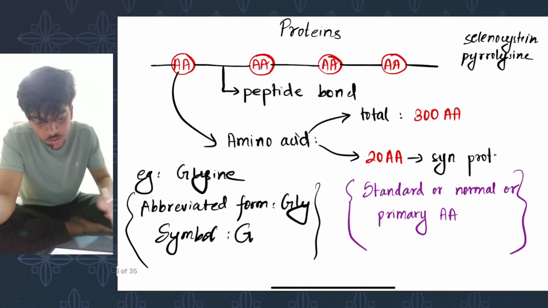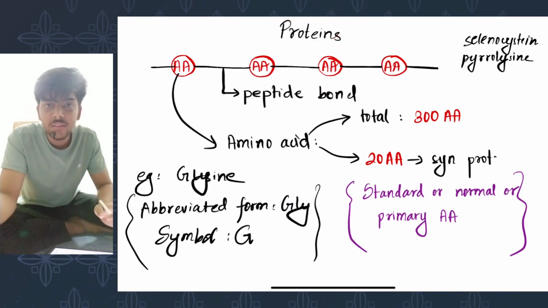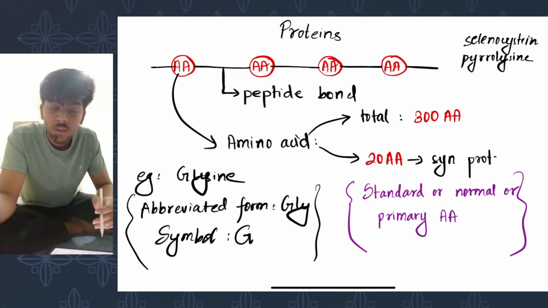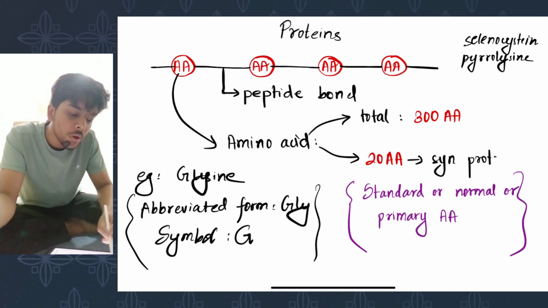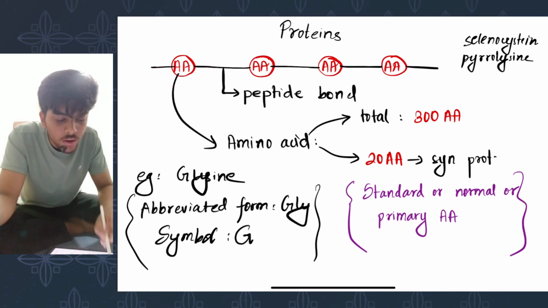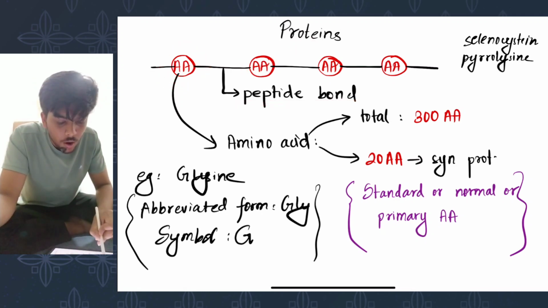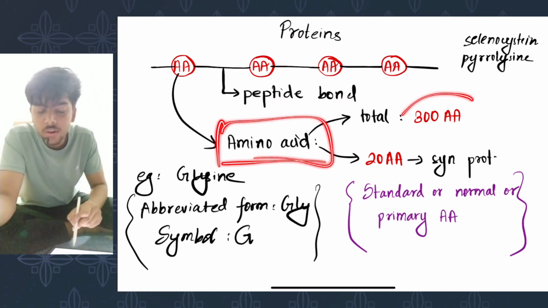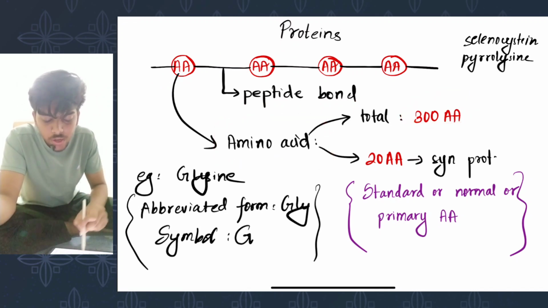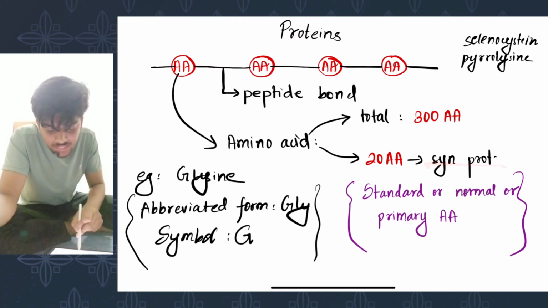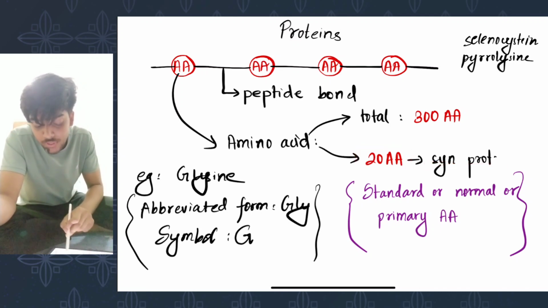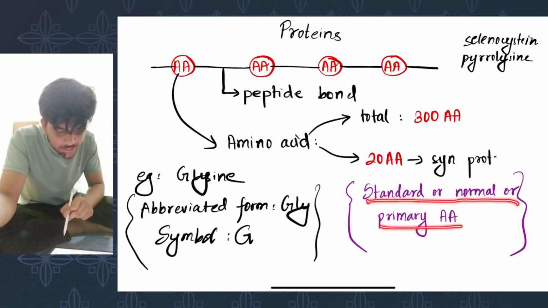Okay. So what are proteins? Proteins are the polymer of amino acids. So the monomer of protein is amino acid. One amino acid is connected with another amino acid with the help of peptide bond. Amino acids, there are a total of 300 of them in nature. However, only 20 of them can synthesize proteins. And these 20 amino acids that are able to synthesize protein are called standard or normal or primary amino acids.